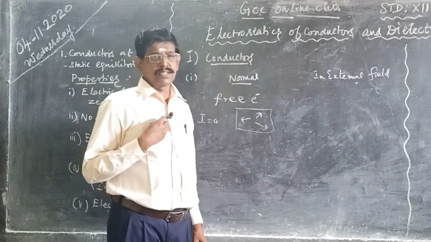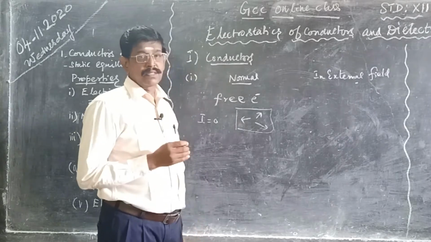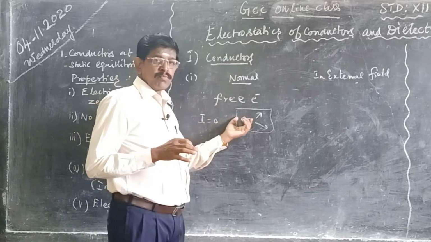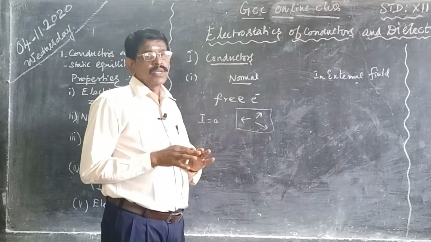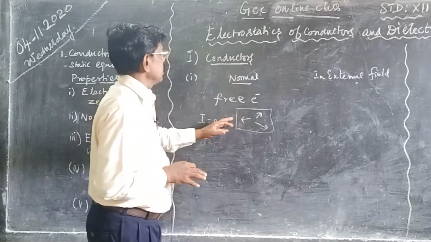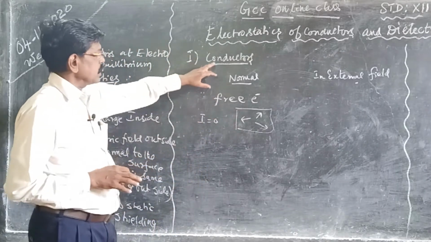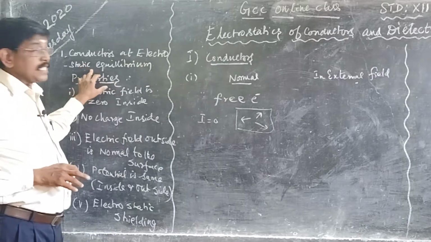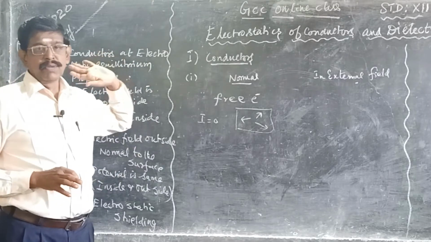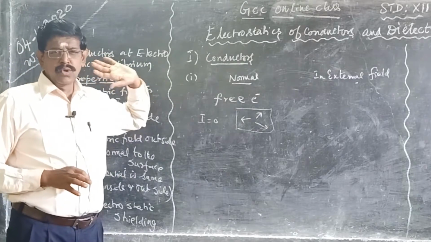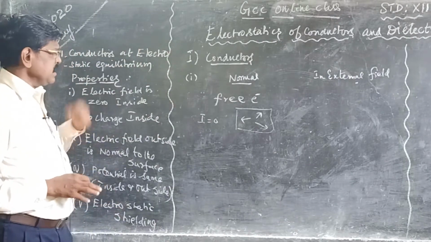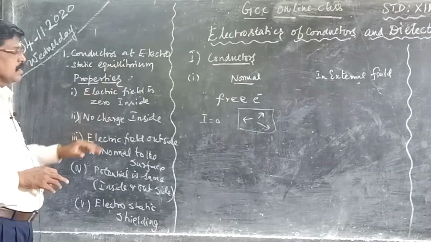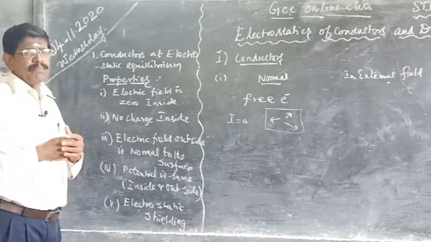Because what do we know current to be? It is the flow of charges. Here the charges are at rest, but with the random movement, the net flow is 0. We can say the charges in the conductors in the normal condition are in electrostatic equilibrium. No addition, no movement, no current. In the case of electrostatic equilibrium conductors, we are going to see the properties.